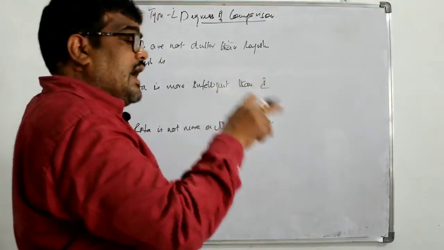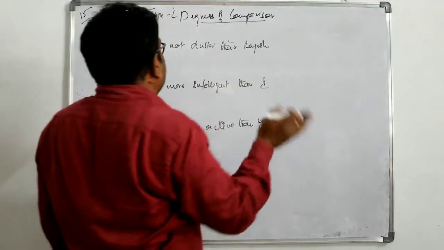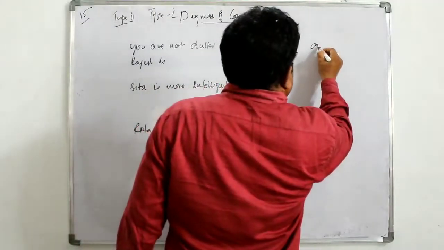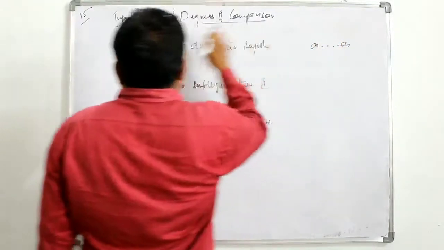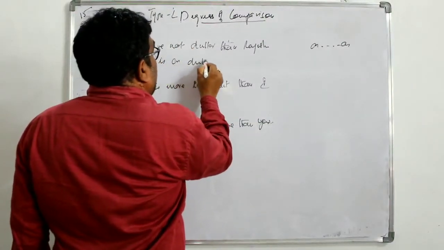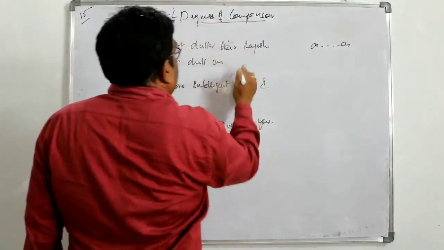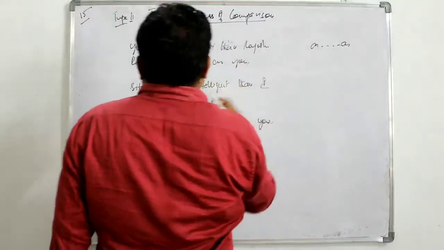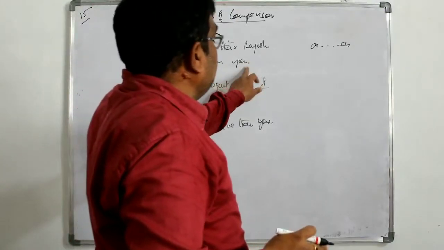I told you it has to be placed between as and as, or so and as. So it has to be placed before as and as. The changed adjective: Rajesh is as dull as. This one comes in the last, you. So the answer is Rajesh is as dull as you.